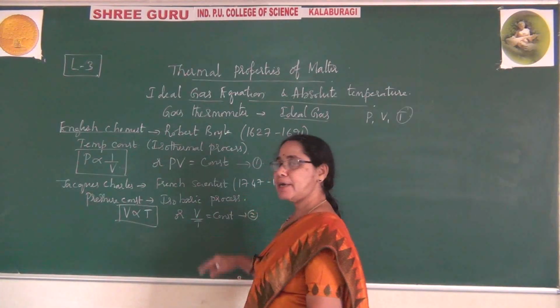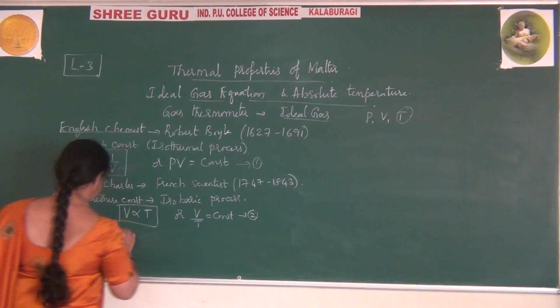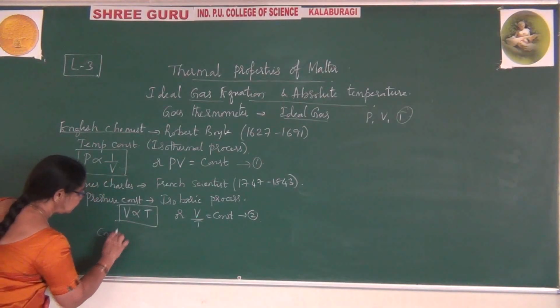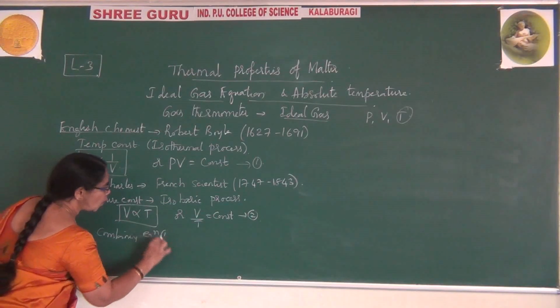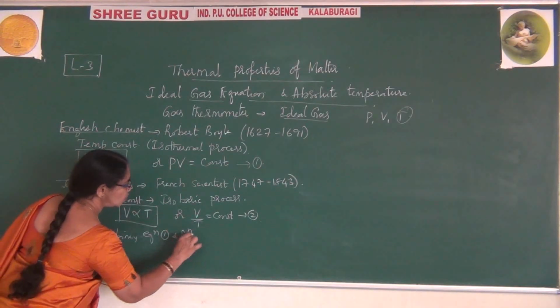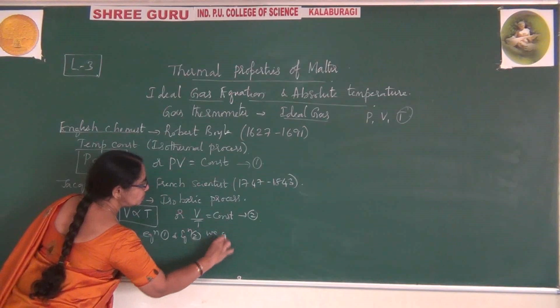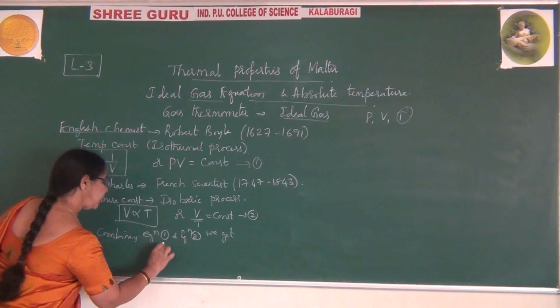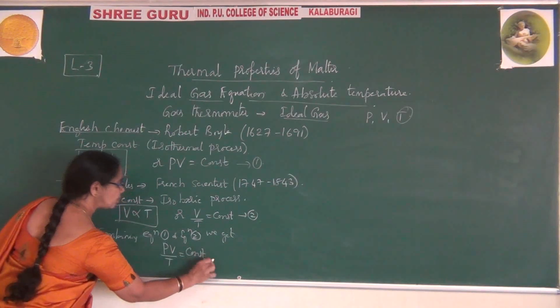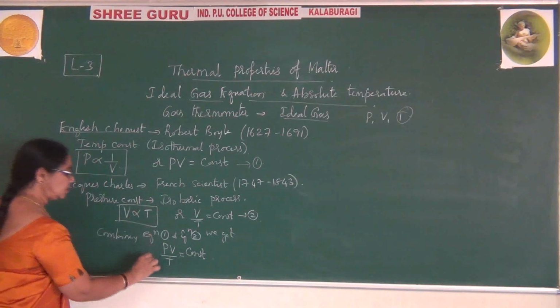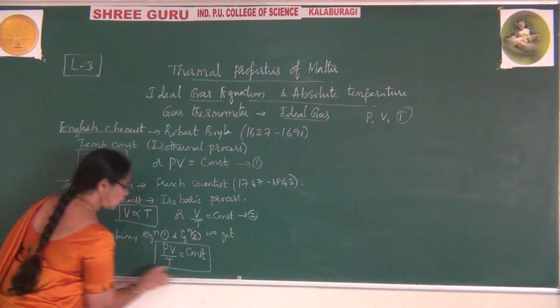Combining 1 and 2, we get PV by T is equal to constant.